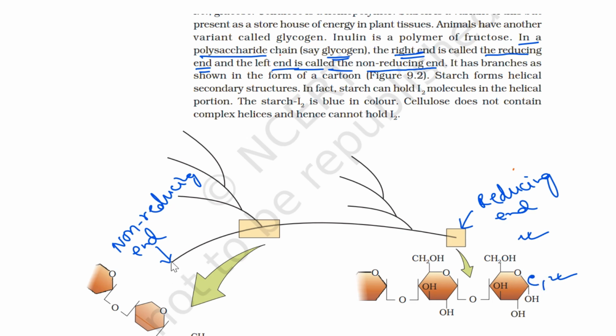But if you consider the left end, in that case C1 carbon is involved in the glycosidic linkage, because it is making an alpha 1,4 glycosidic linkage with the second glucose molecule. So suppose this is one glucose, and then with the next glucose there will be a bond between C1 and C4 carbon atoms.